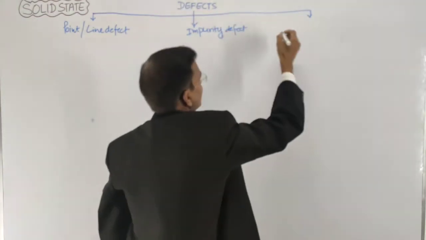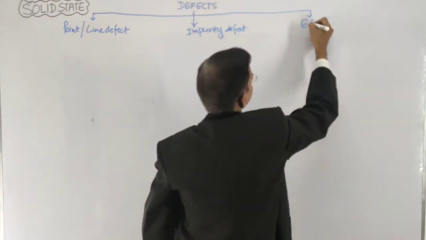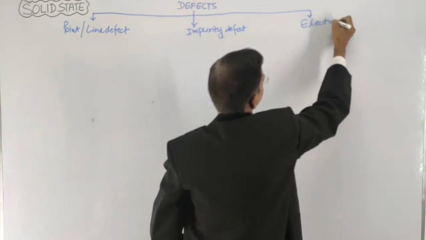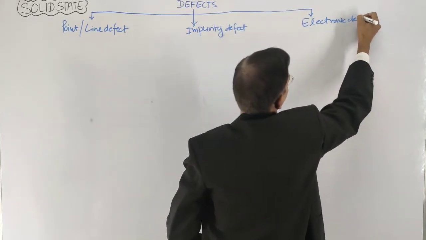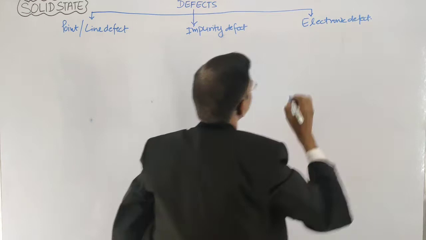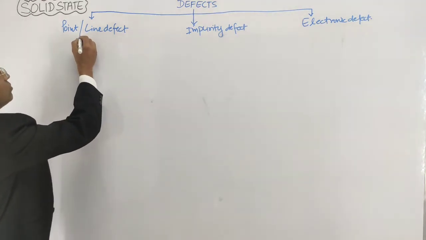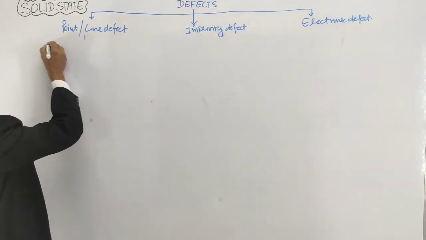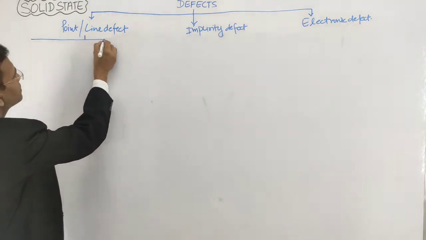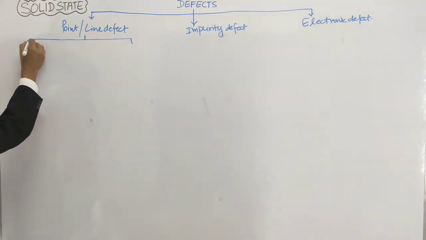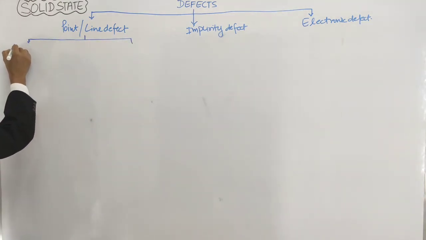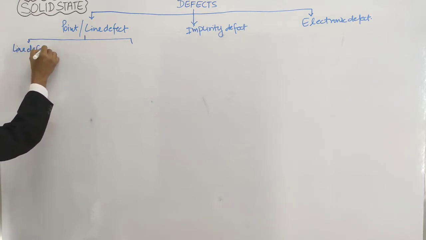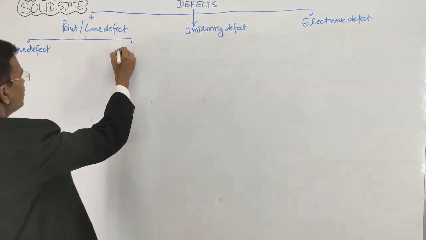And the third is electronic defect. Now this point defect or line defect is of two types. The first is line defect and the second is point defect.